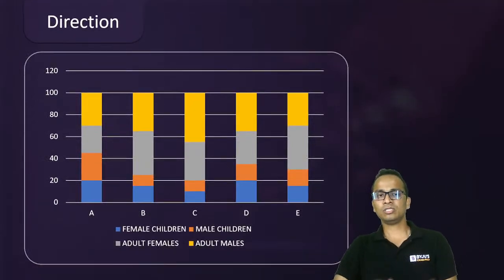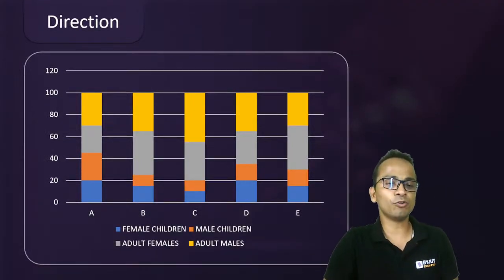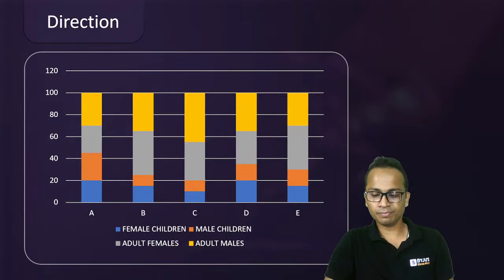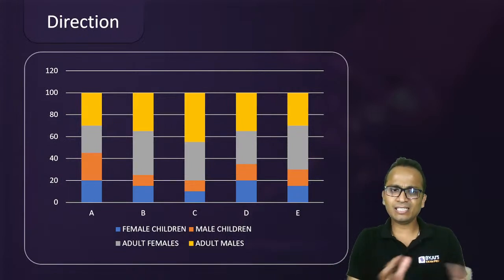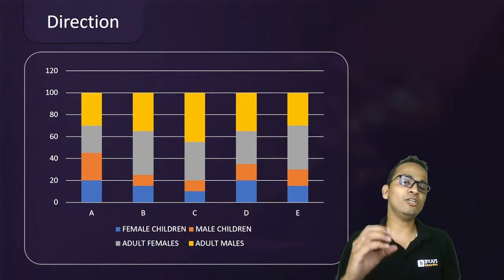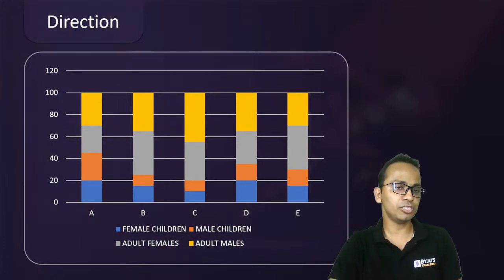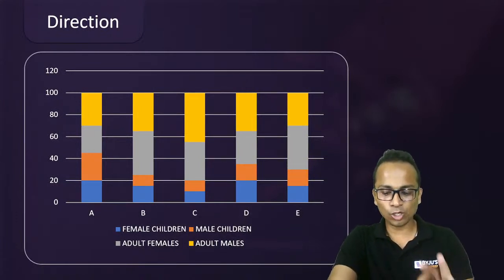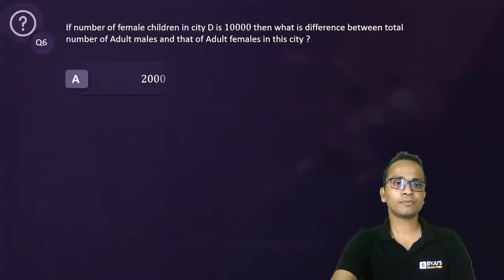So now the entire population is divided in 4 parts: female children, male children, adult females and adult males. We have seen similar types of questions earlier, but this time the values are not specifically mentioned. You will have to estimate the values from the bar graphs. Now let's look at the first question related to this.